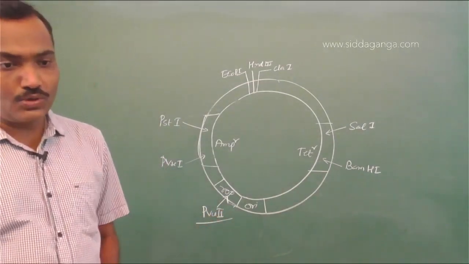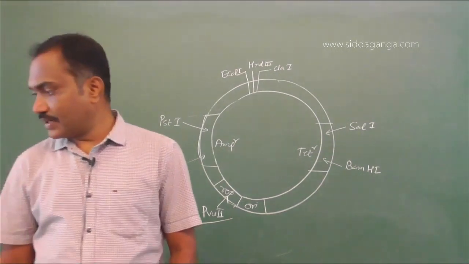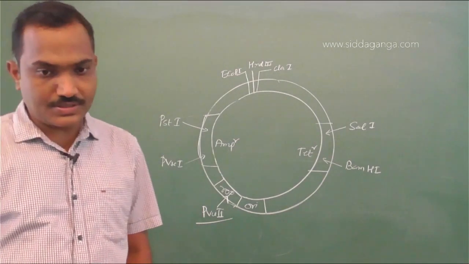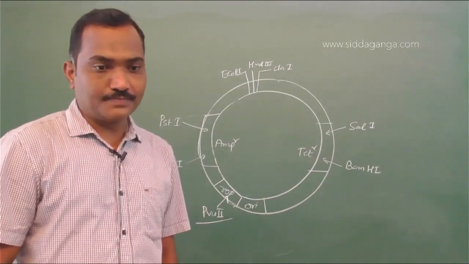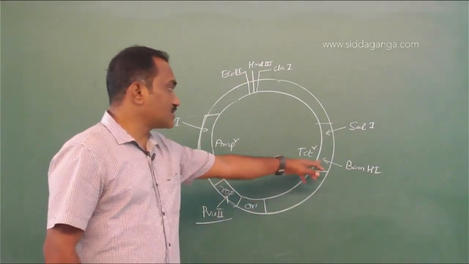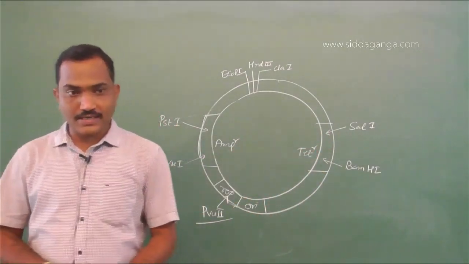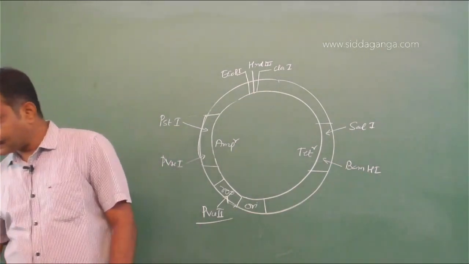So HIND3 is out of the ROP as well as the antibiotic resistance genes, the marker genes. Even EcoR1 is out of that. PVU2 is the right answer. BAMH1 is a restriction site within the antibiotic resistance gene, tetracycline. So the right answer is PVU2.